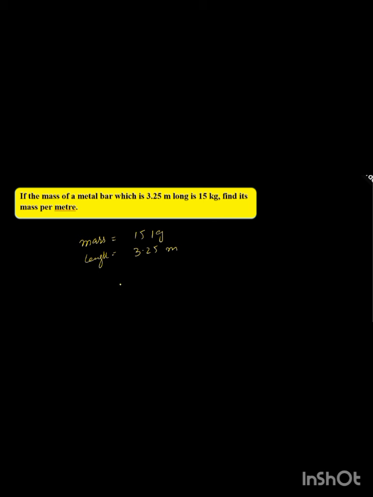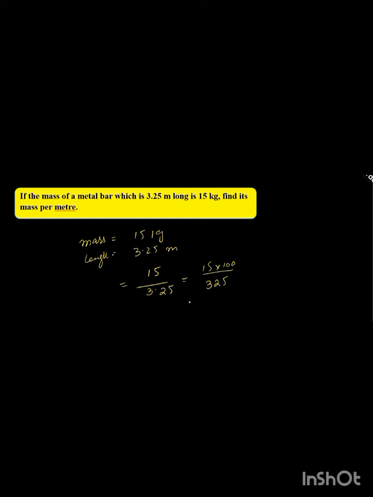So mass per meter means you have to divide 15 by 3.25. As you know, when we divide, there should be no decimal point in the divisor. There are 2 digits after the decimal, so we will multiply 15 by 100 to remove the decimals from the divisor. That is 325 now.